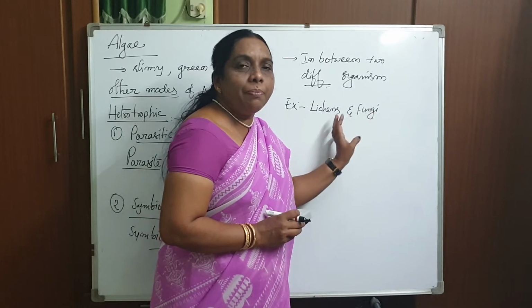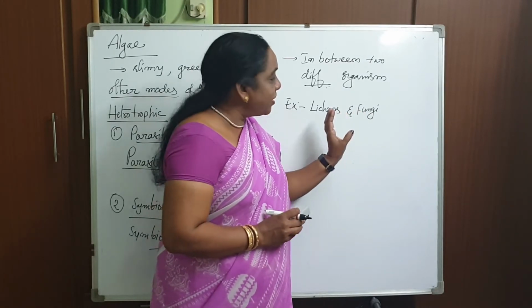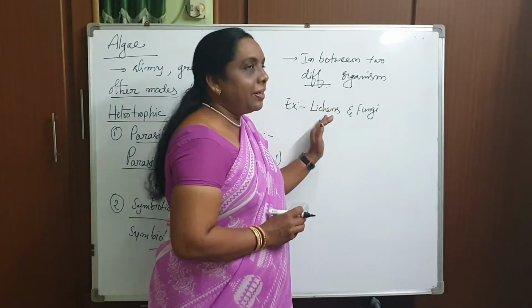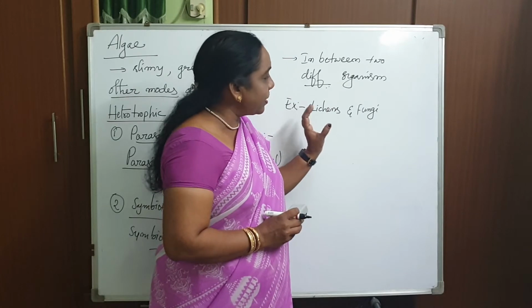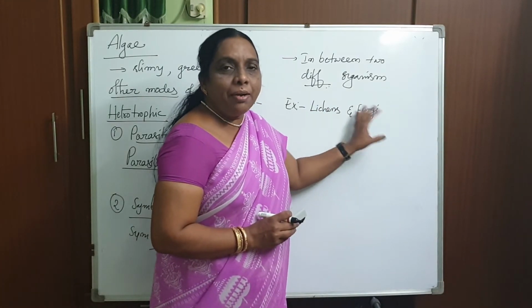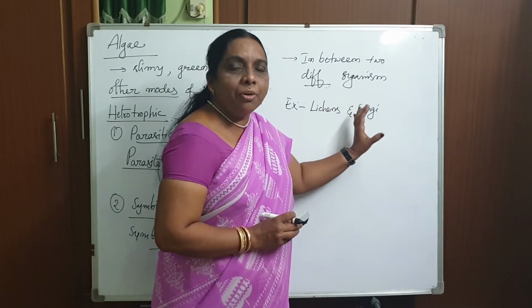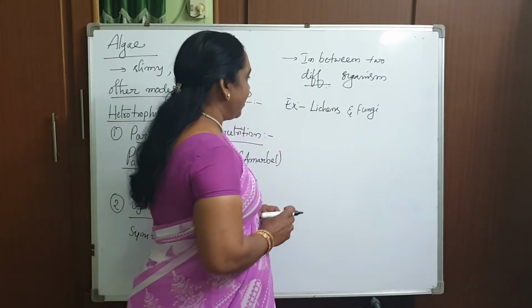Like that, both get benefit from each other. Did you get my point? The lichens have greenish-yellow chlorophyll-containing structures, and the fungi are microorganisms. Both live together and benefit each other. That is one best example.